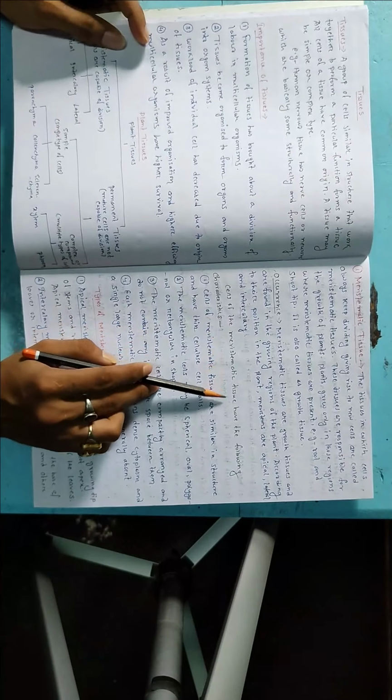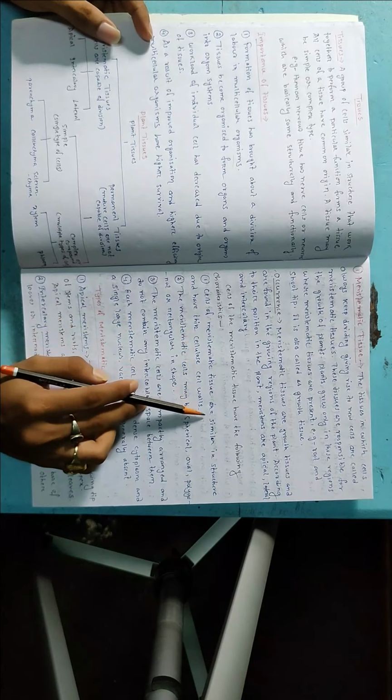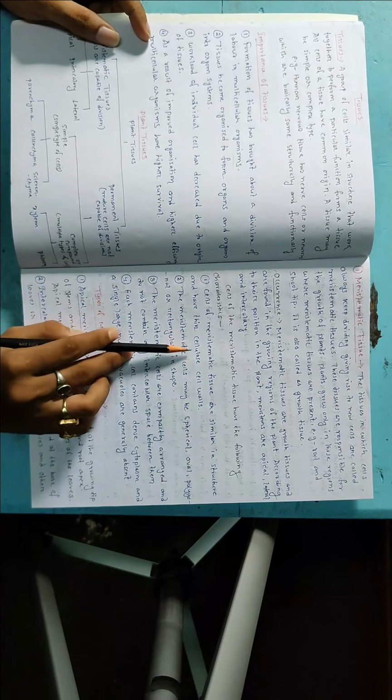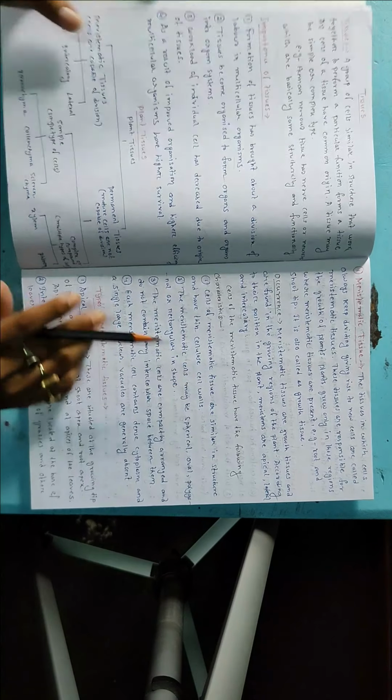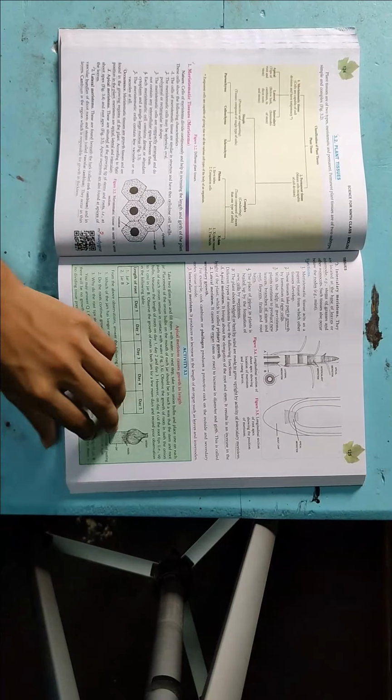Now the cells of the meristematic tissue have the following characteristics. Cells of meristematic tissue are similar in structure and have cellulose cell walls. Okay, so see, this is a structure of a meristematic tissue.